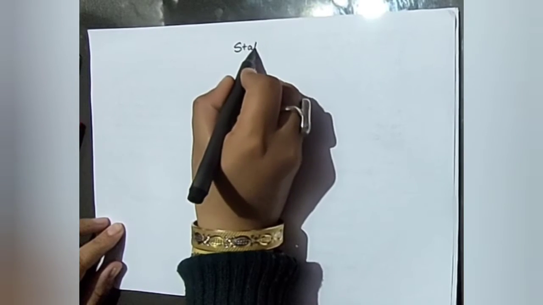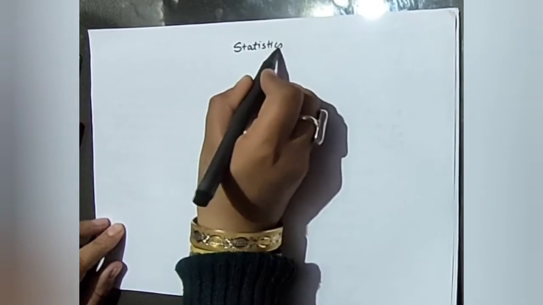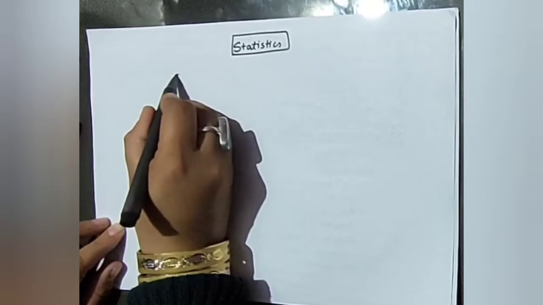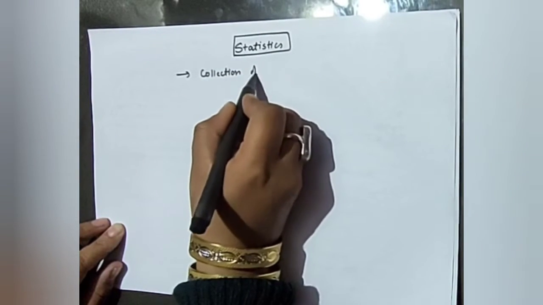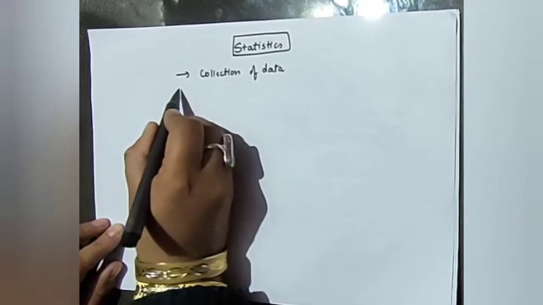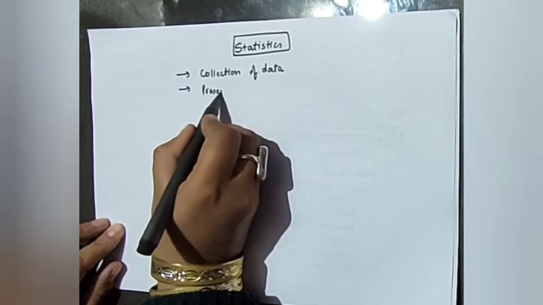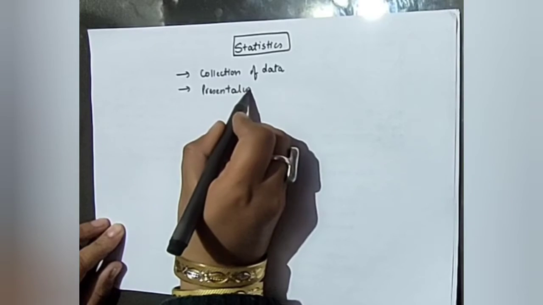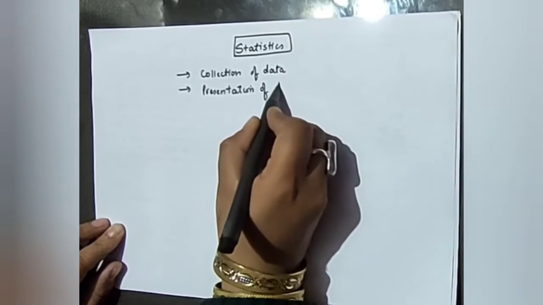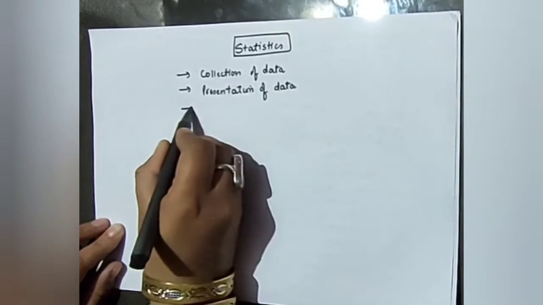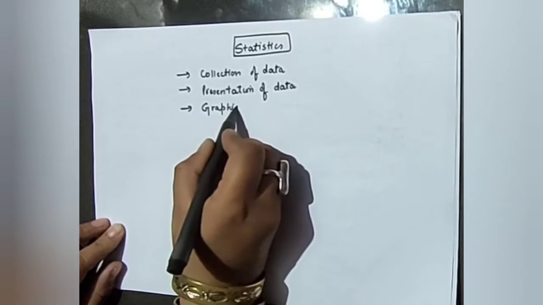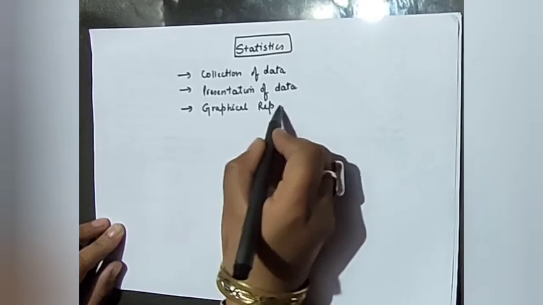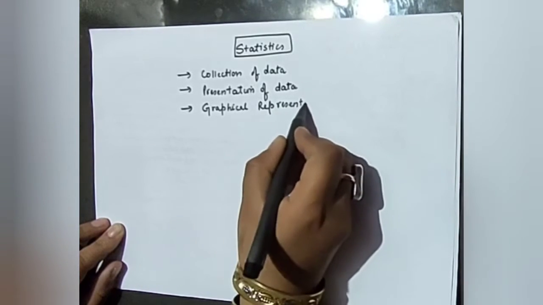Students, you know that whenever we talk about statistics, the basic three steps that we are going to study in this chapter are: first, collection of data; second, presentation of data; and third, graphical representation of data. So the steps that we are going to study in this chapter are these.